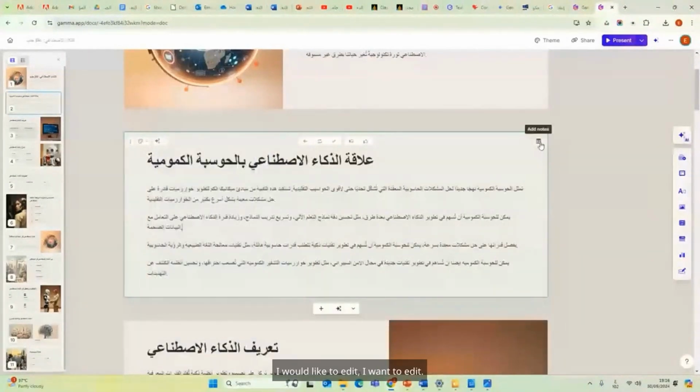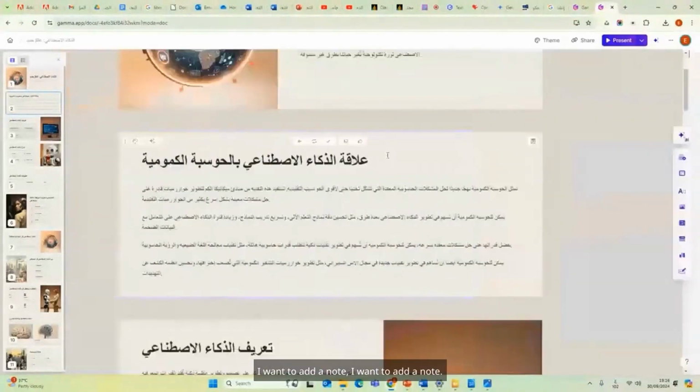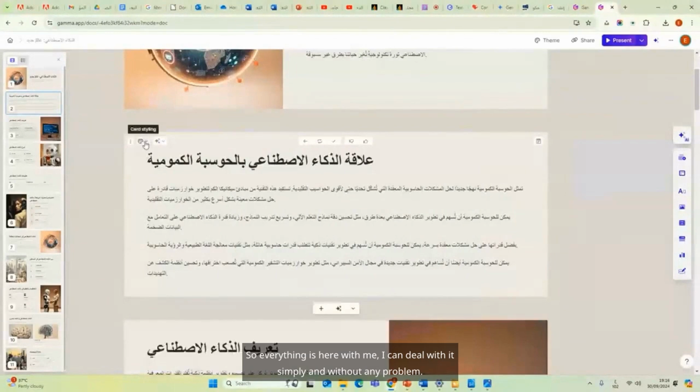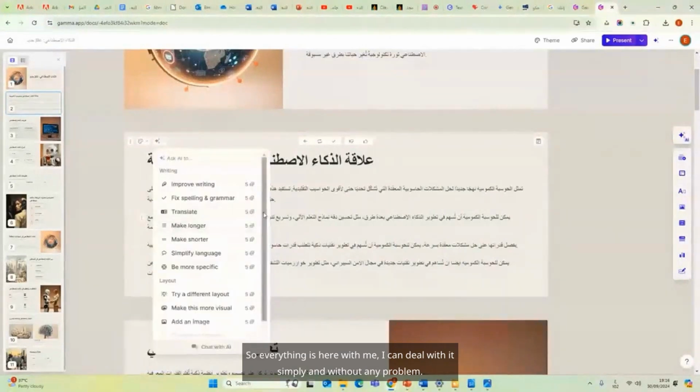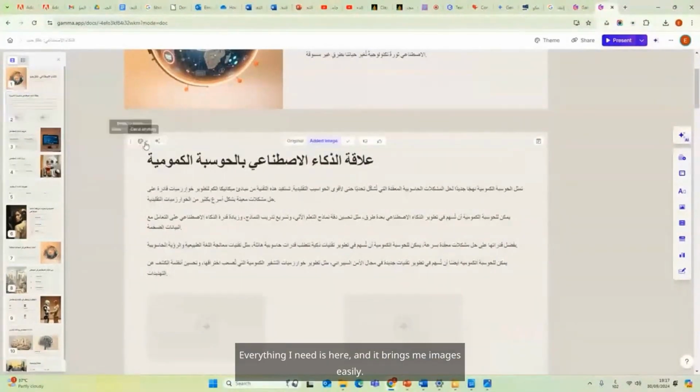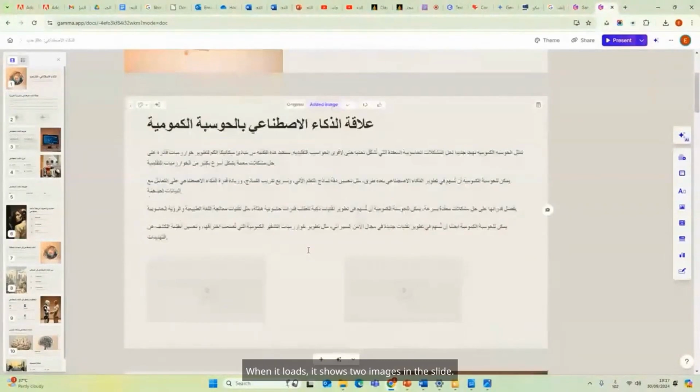I would like to edit. I want to add a note. So everything is here with me. I can deal with it simply and without any problem. I want to add an image. Everything I need is here, and it brings me images easily. When it loads, it shows 2 images in the slide.